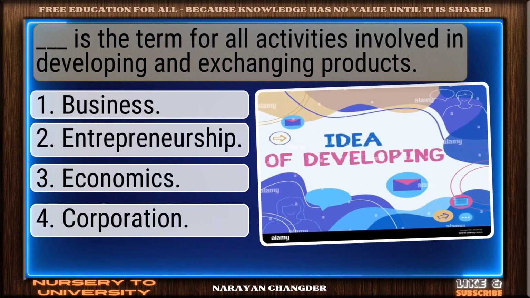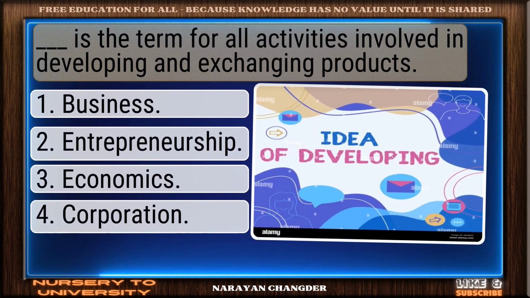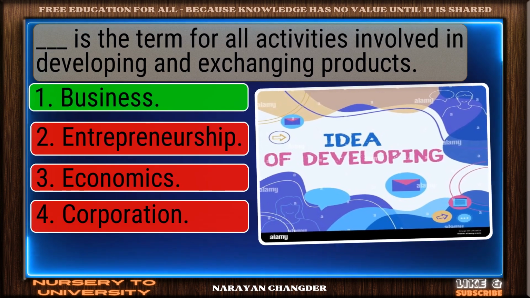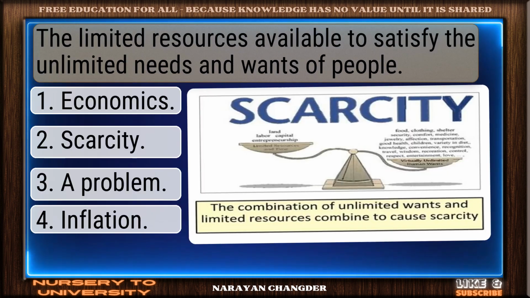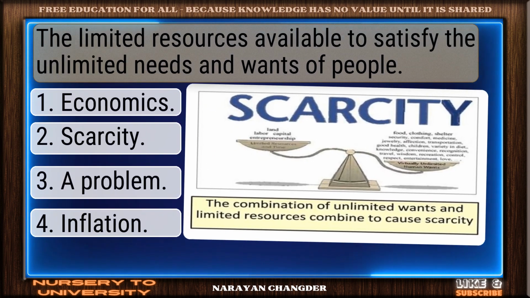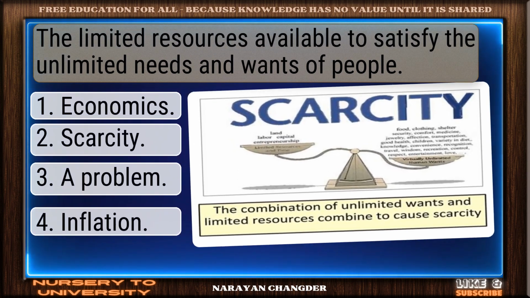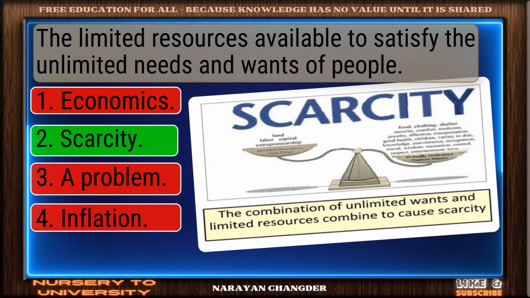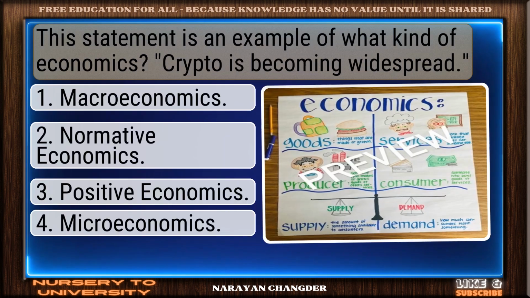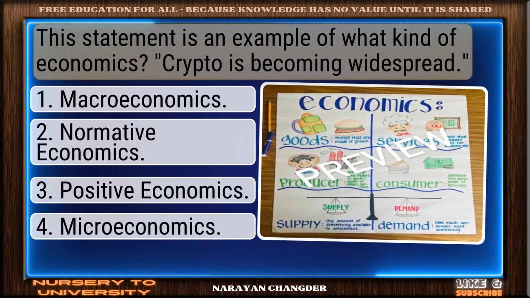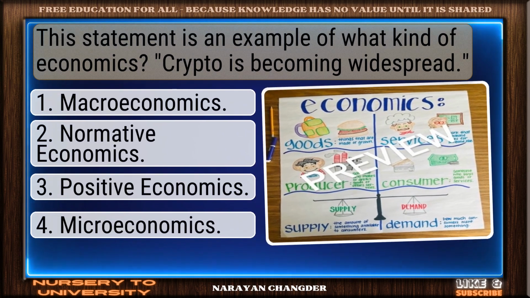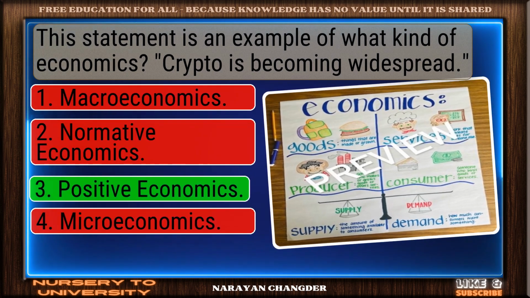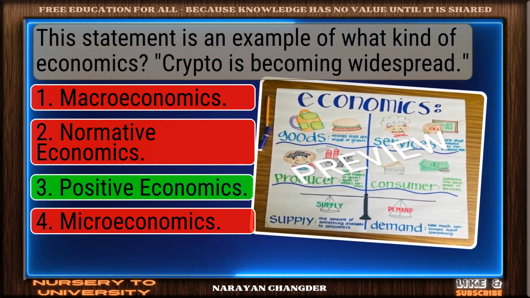Dash is the term for all activities involved in developing and exchanging products. Correct. Business is spot on. The limited resources available to satisfy the unlimited needs and wants of people. Excellent choice. Scarcity is right. This statement is an example of what kind of economics. Crypto is becoming widespread. On track. Positive economics is correct.